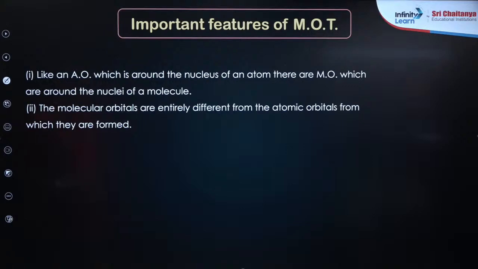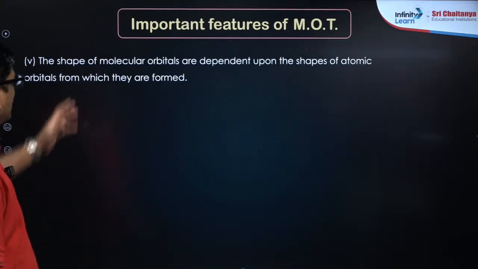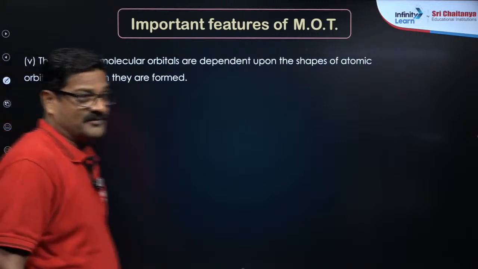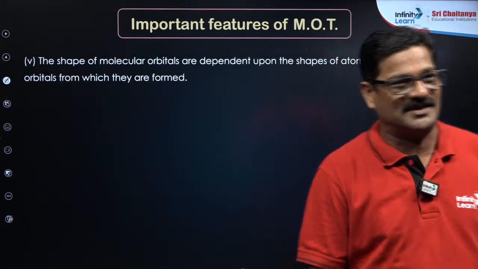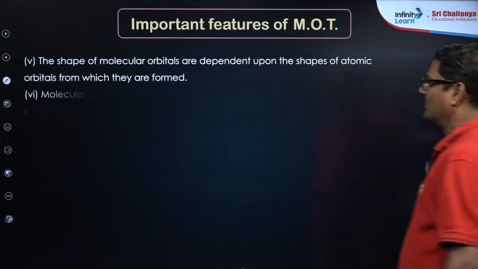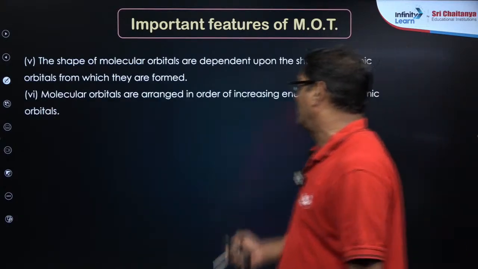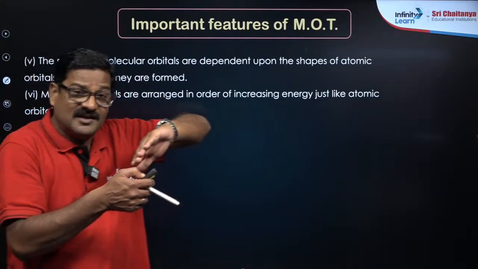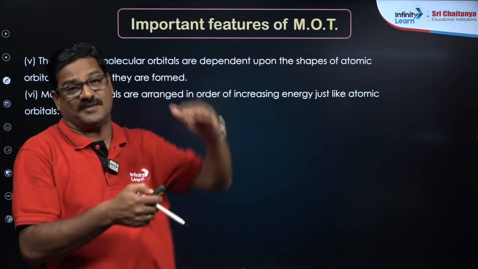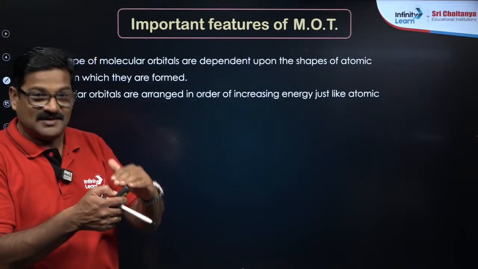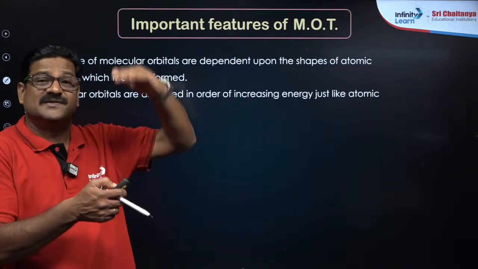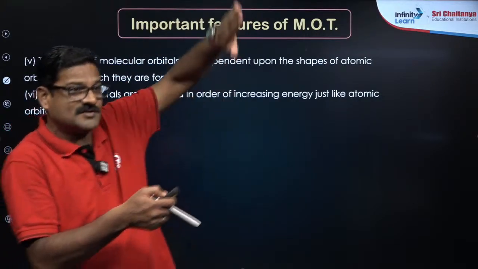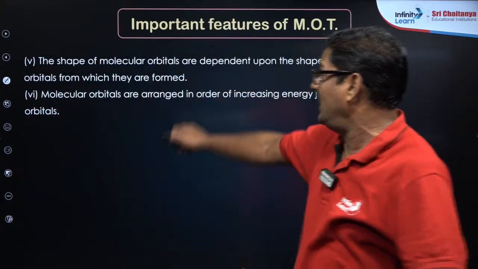We'll discuss that, and you can see the shape of the molecular orbitals depends upon the shape of the atomic orbitals from which they are formed. Right? Very good. Nice to see that good response. The molecular orbitals are arranged in increasing order, like atomic orbitals. Atomic orbitals are arranged like this according to the Moeller diagram. So 1s, 2s, 2p, 3s, 3p, 4s, 3d, it goes on like that.